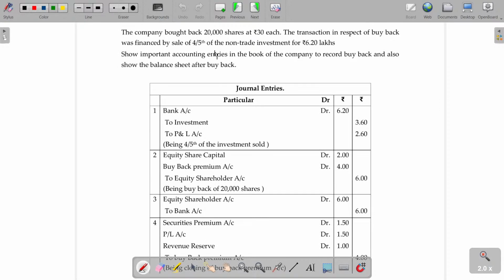The company bought back 20,000 shares at rupees 30 each. This transaction in respect of the buyback was financed by sale of 4/5 of the trade investments for 6.2 lakhs. Show important accounting entries in the books of the company to record the buyback and also the balance sheet after buyback. So you have to complete fully.